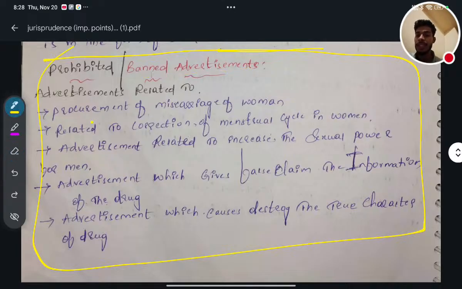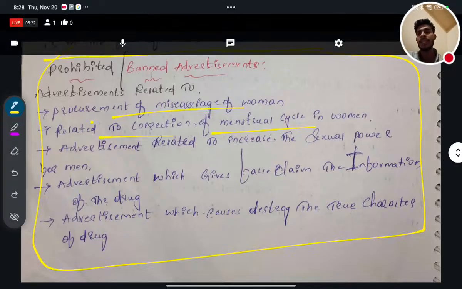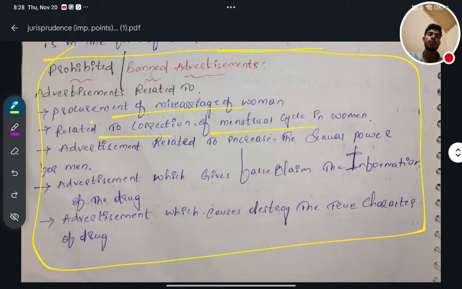The first option is procurement of miscarriage of women. Then any advertisement related to correction of the menstrual cycle in women. Menstrual cycle problems in general happen due to hormonal imbalance, increase in body weight or obesity, inappropriate sleep, improper food, a disturbed sleep cycle and food quality.